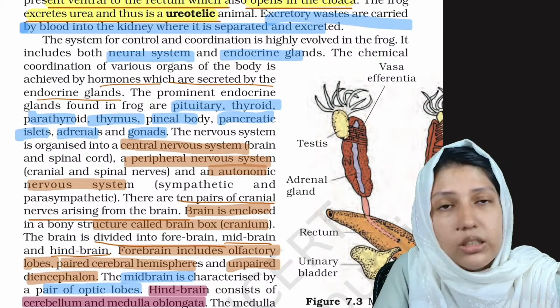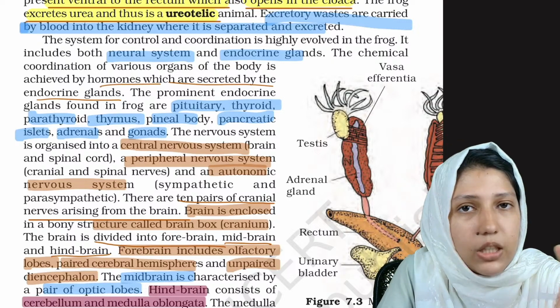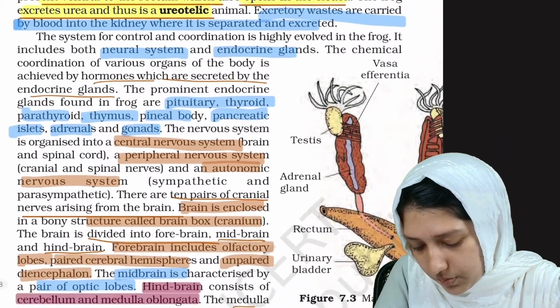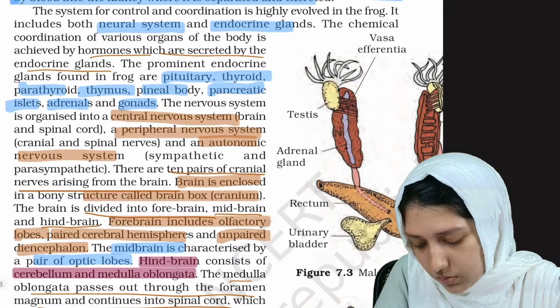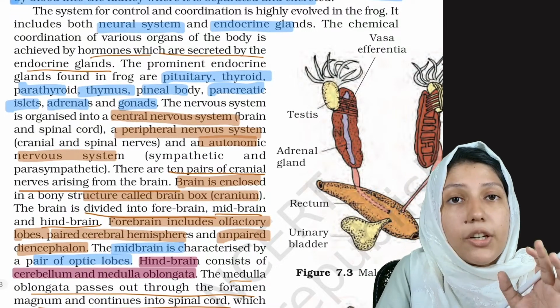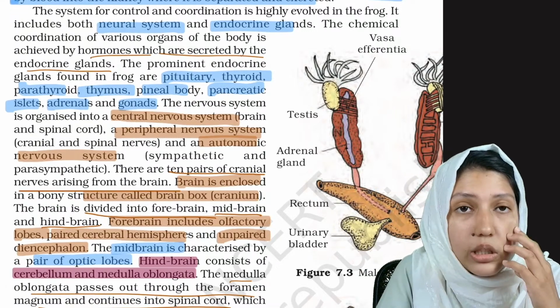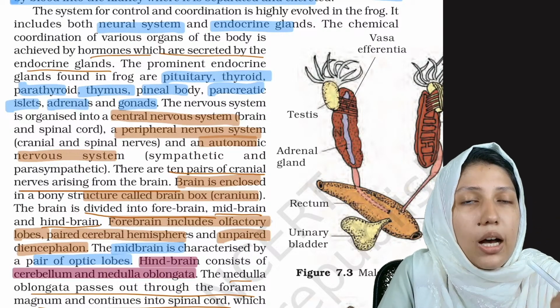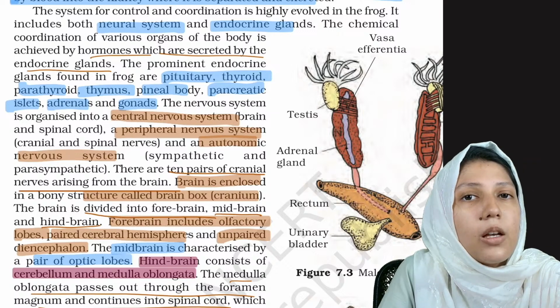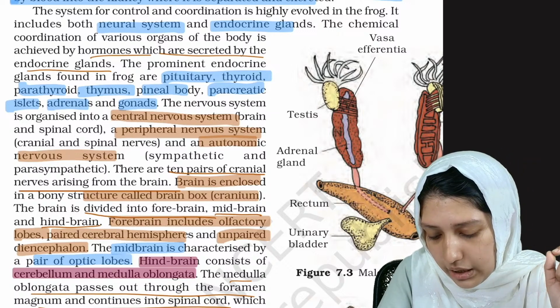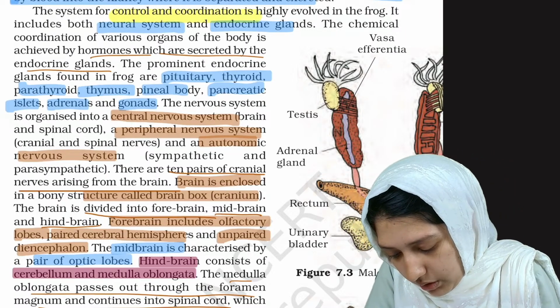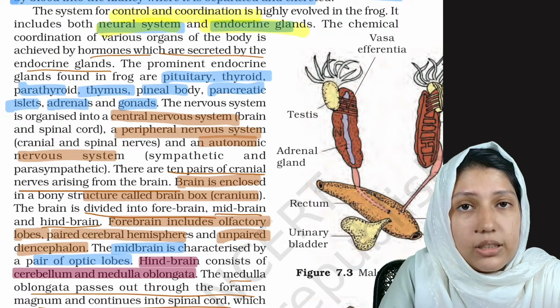Into the kidney, where it is separated and excreted. Clear? Okay. So the excretory system is also over. Now going into the neural system or nervous system. The neural system and endocrine system are the systems which are helpful for coordination and control. For control and coordination, we need the neural system and endocrine system, right?